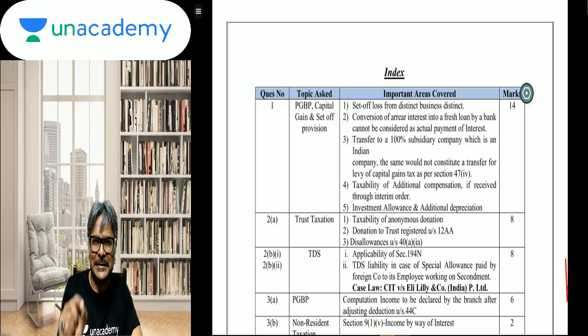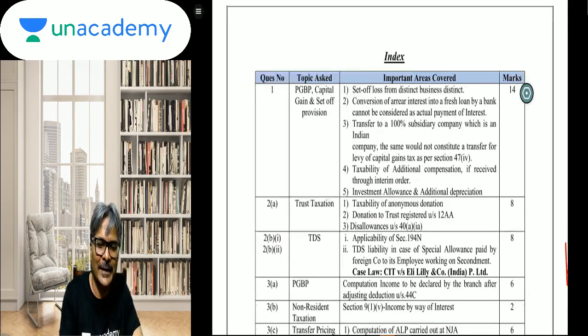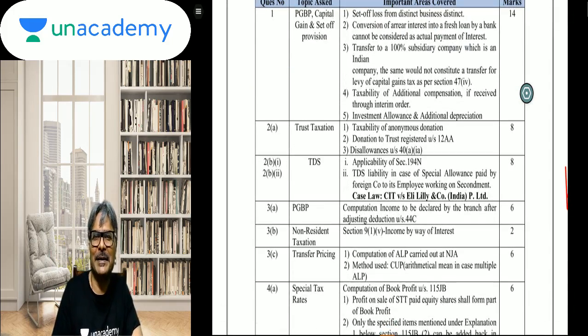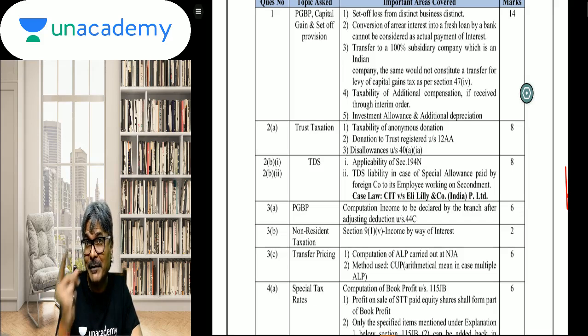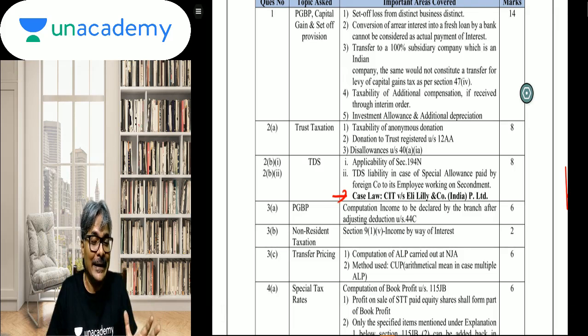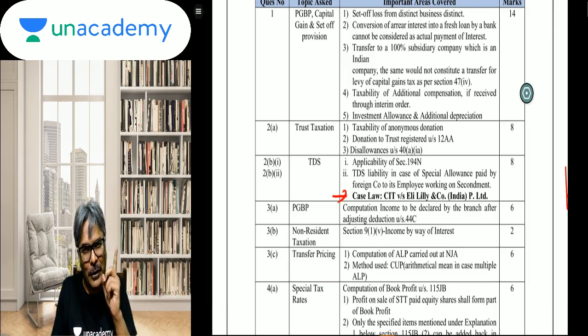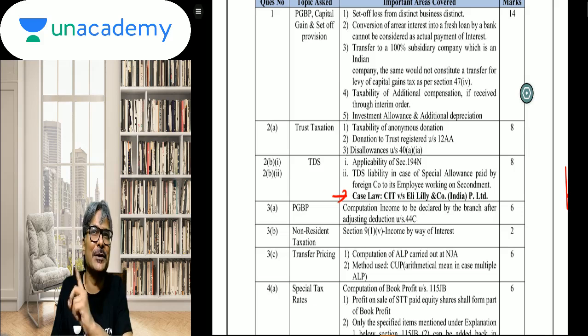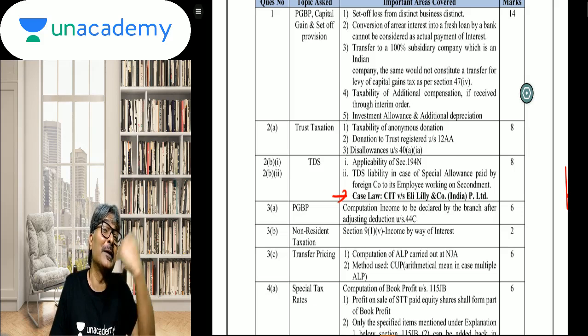Now students, I should make an outright remark. I was so glad to see certain questions. We have always put a major thrust on them in our classroom discussions. All the students will appreciate this particular part, specifically the case law Eli Lilly. You remember we used to do case studies on Eli Lilly. For all my batches, I used to do this particular case law about a foreign company's employee deputed in India, where the Indian client was making the payment.